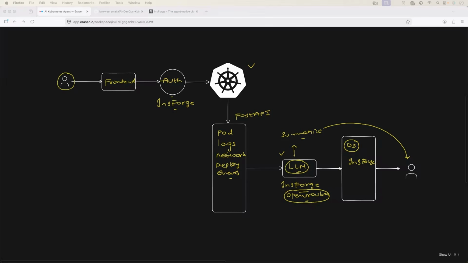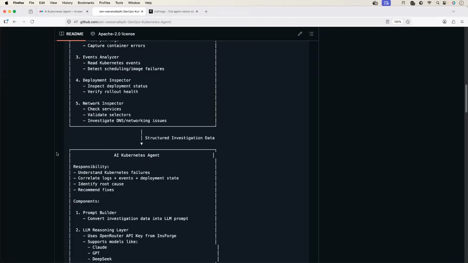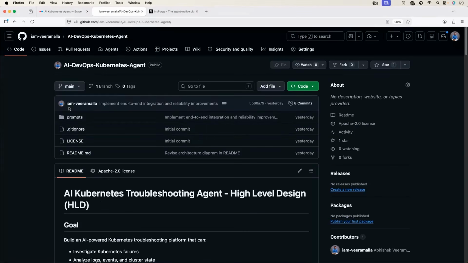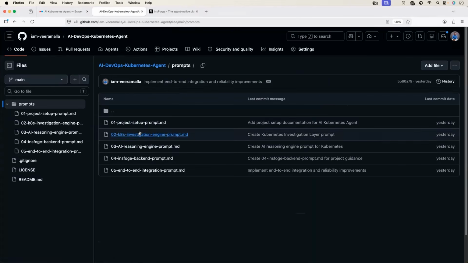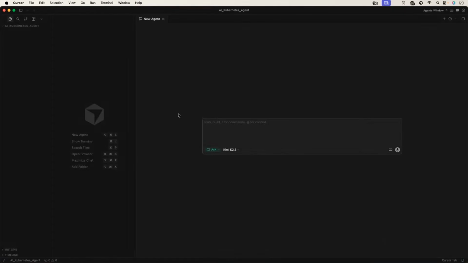Now let's move to the implementation part. We will implement component by component, and for the implementation, I will use Cursor IDE. It's up to you, you can use any AI coding assistant or coding agent. I'll share the prompts in the GitHub repository, and you can literally use the same prompts. If you head to the prompts folder, these are the 5 prompts that I'm going to use. Let me go back to Cursor and open a folder. There you go, we will start with the implementation now.